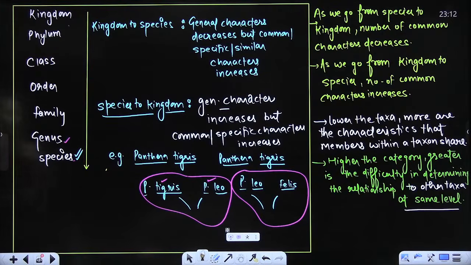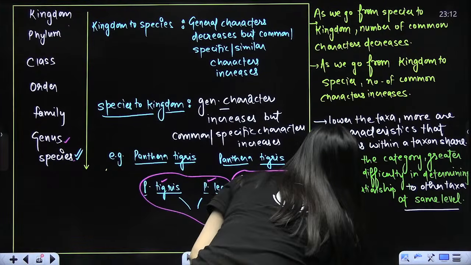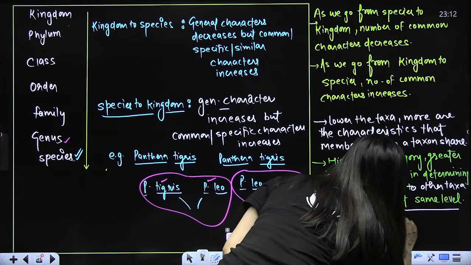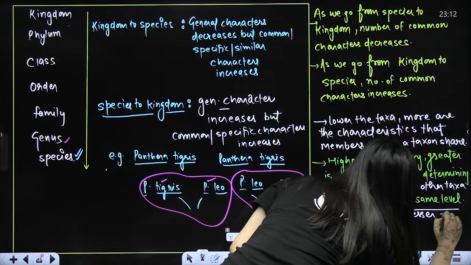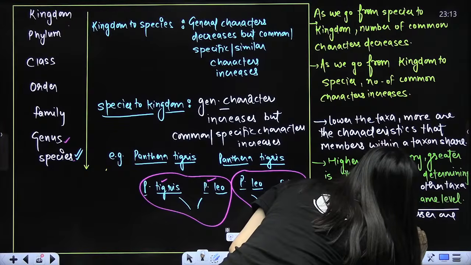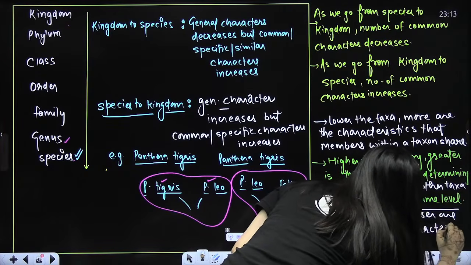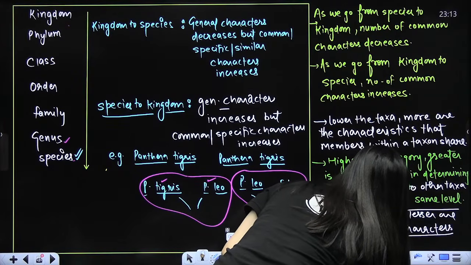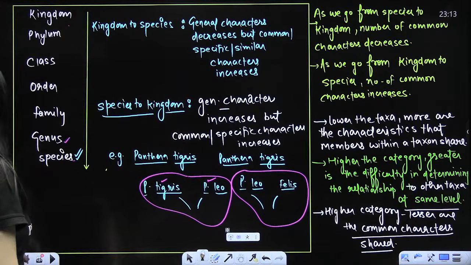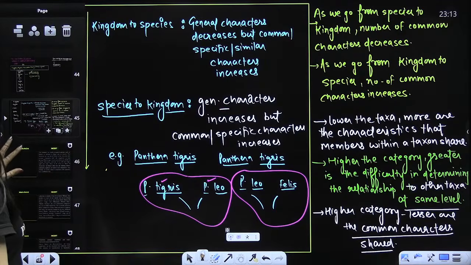So in higher categories, lesser are the common characters that are shared. These are the points that you have to remember, beta.